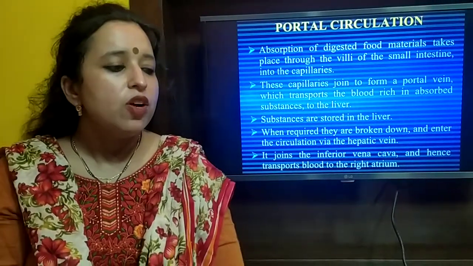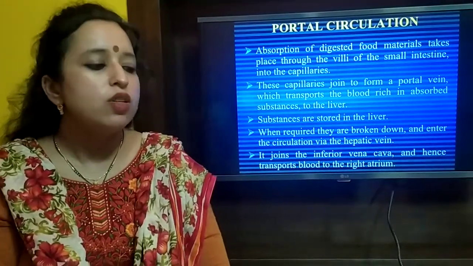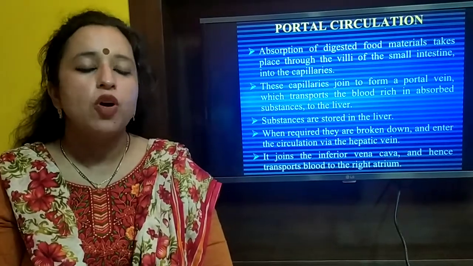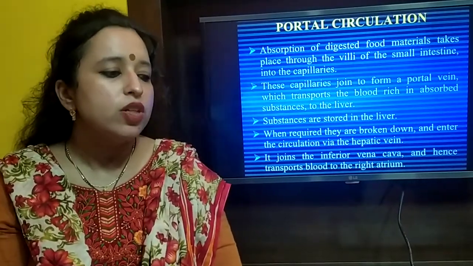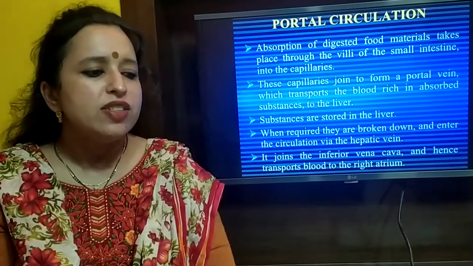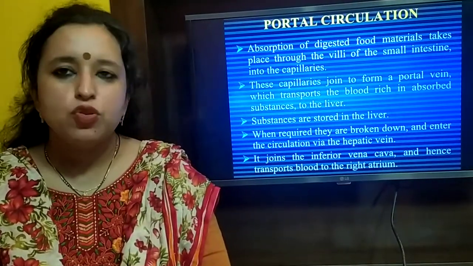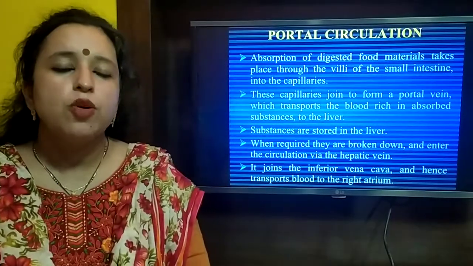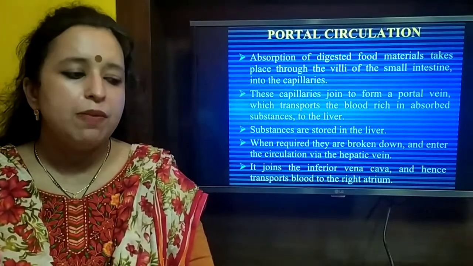The last topic of the circulatory system is the portal circulation, where the blood is going to be transported to another major organ, which is the liver, through the portal veins. All the digestion takes place through the small intestine, and the digested substances enter the capillaries.